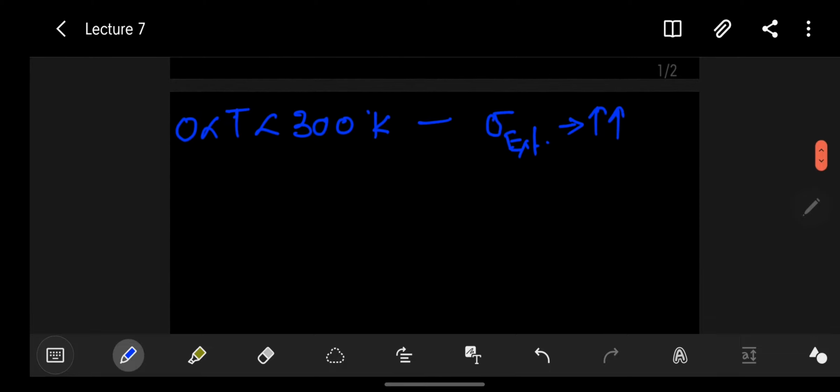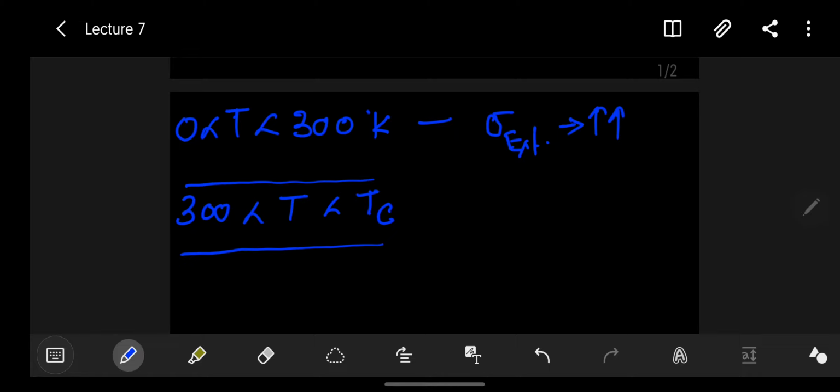Now if we talk about the next section, we have a temperature range between 300 up to the temperature defined as the Curie temperature. What is happening when the semiconductor material is exposed to this temperature range?